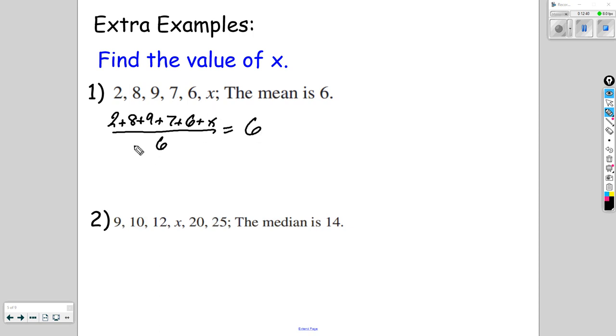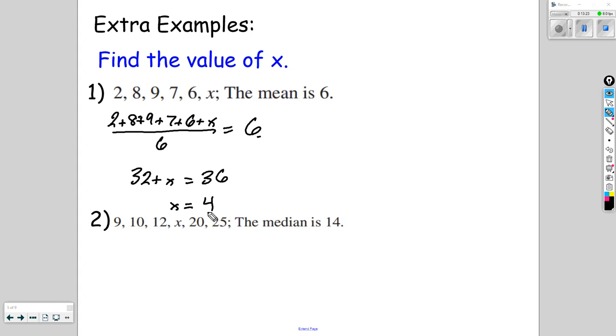All right, so we could just rework this equation and figure out what that missing value is. We can combine our like terms, and if we want to get rid of this division, we multiply by 6 on both sides. So we'd get 32 plus x equals 36. And then by subtracting 32, we would get 4. So we just found our missing value. What we really did here was figure out, if the mean is 6, what should the total be? We had 6 values times the mean of 6, so the total was 36. And then we subtracted all the values that we knew to find that missing value.